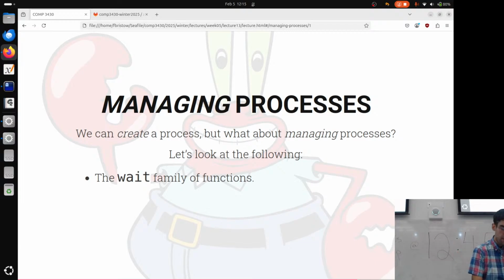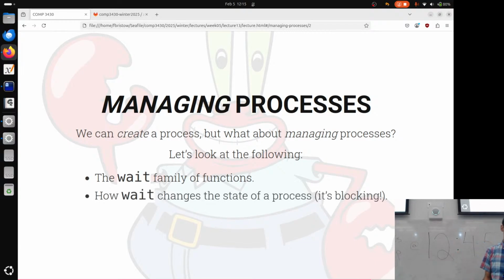And wait functions very generally are going to be calls that will cause a process to become blocked until something happens in another process. So the word that I'm going to use to describe this is, I'll continue to use the word blocking or blocked, but I'm now going to start to add the word synchronization between processes. Synchronization between processes.